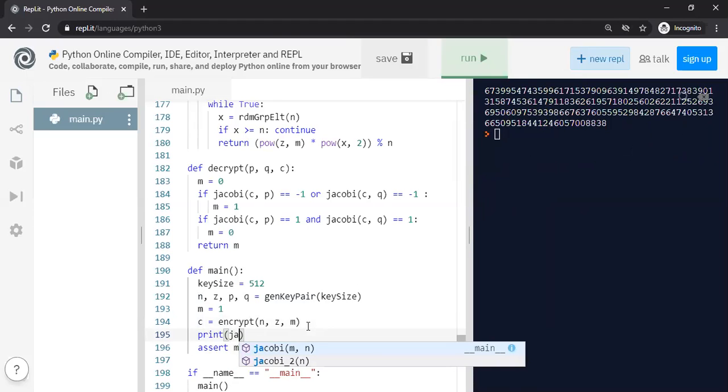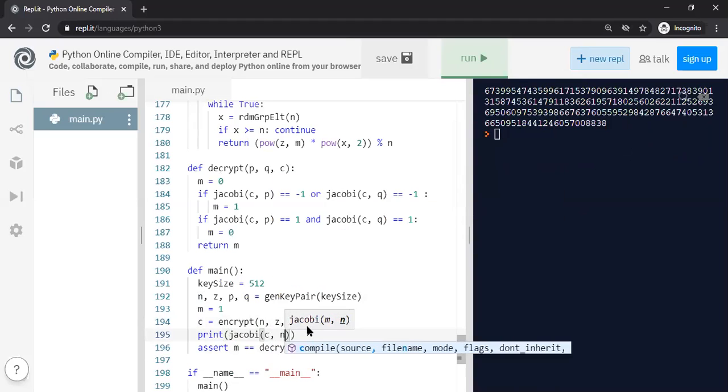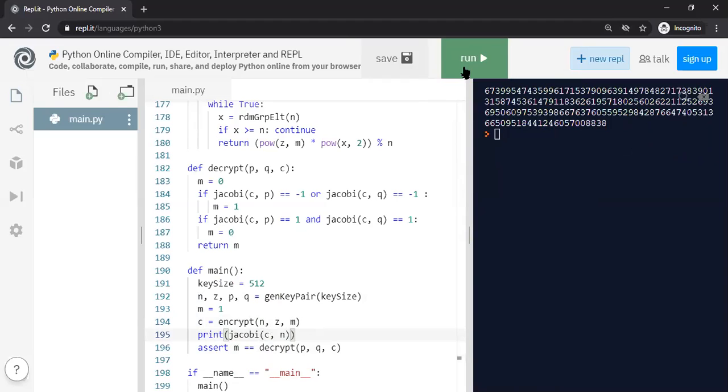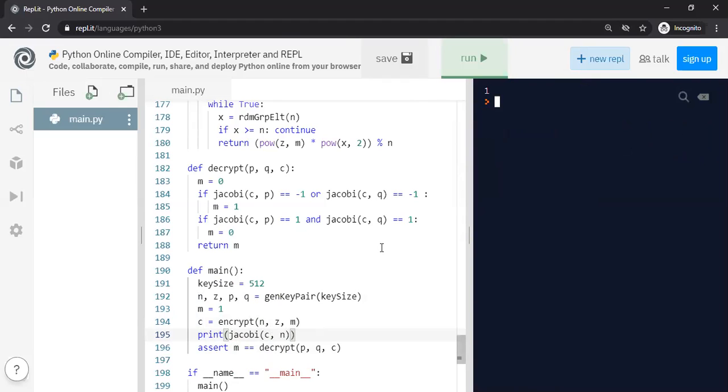If you are an eavesdropper, you're going to compute the Jacobi of C in n. You're not going to get anything useful. Let me show you why I say that. Jacobi is 1, right? But let me change this to 0. Okay, what's going to happen now? Jacobi is still 1. Because the eavesdropper doesn't know the primes P and Q, he can't do much with it. Of course, as soon as you know P and Q, you're done, and you know what was sent. So that's one thing.